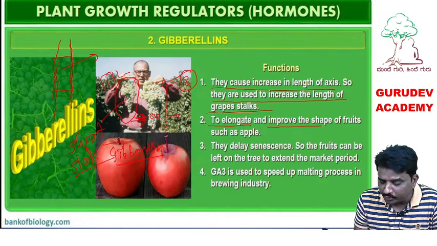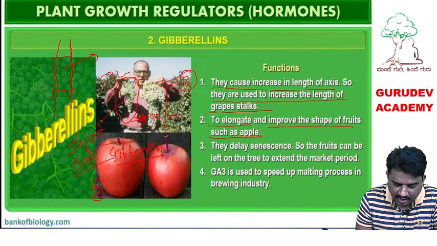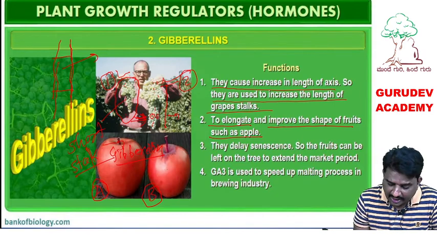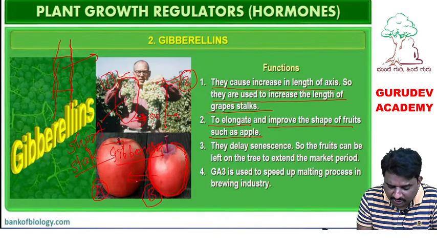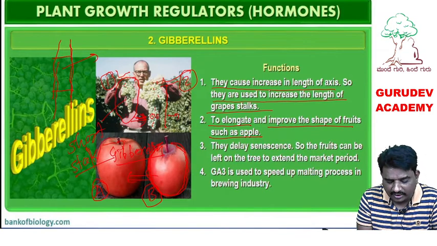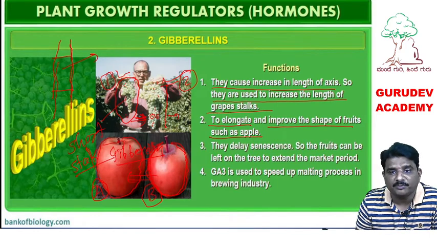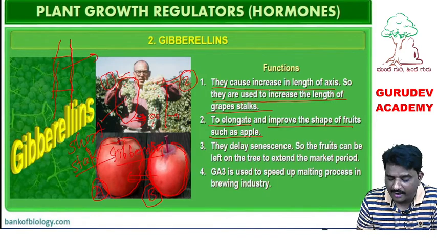The second function is to elongate and improve the shape of fruits, as in apple. See, this is an apple, you can observe here. This is apple A and this is apple B. Concentrate here. Apple B is a very short apple, that means the shape is not much larger. After giving treatment of gibberellin, apple A becomes longer and acquires a larger shape. So shape improvement of the apple is also carried out by the hormone called gibberellin.